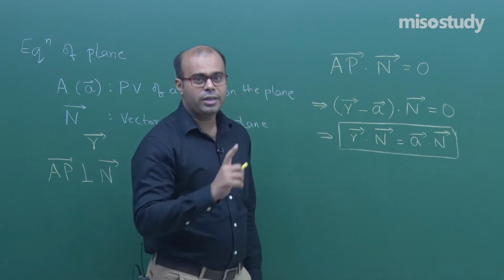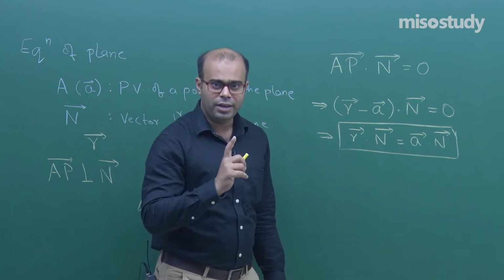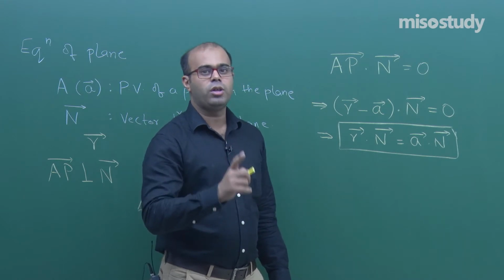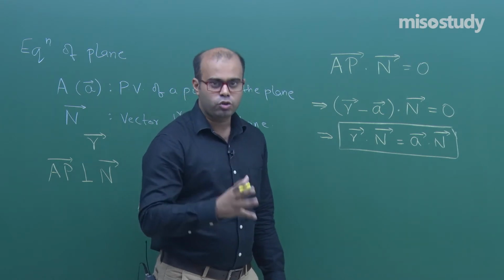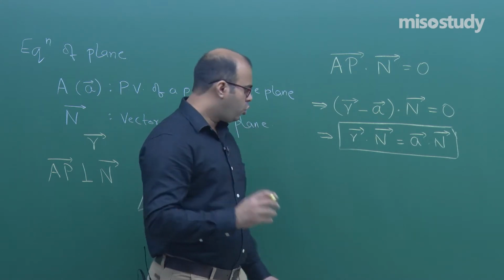If a point is given, meaning the position vector of the point through which the plane is passing, and the normal vector is given, its direction ratios are given. If it is a unit vector, its direction cosines are given. So, this is how we do it.